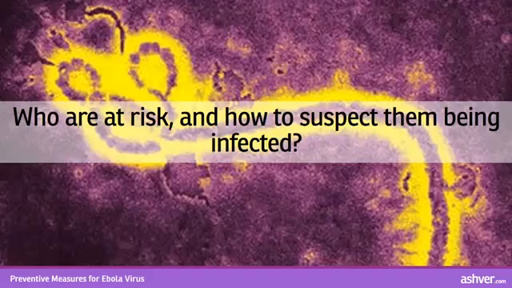Scientists conducting research on animals. People butchering or eating infected animals. Family members or contacts of patients. Medical and healthcare personnel while treating patients with Ebola virus disease. This occurs through close contact with patients, when infection control is not strictly practiced. There is no evidence to show spread by insect bites.